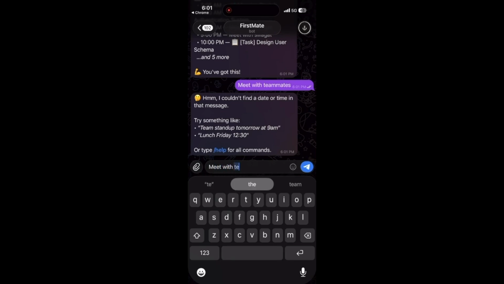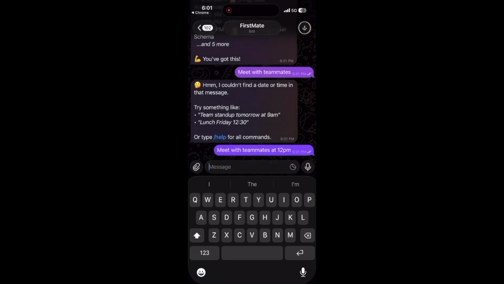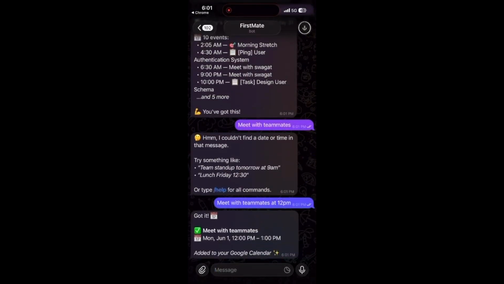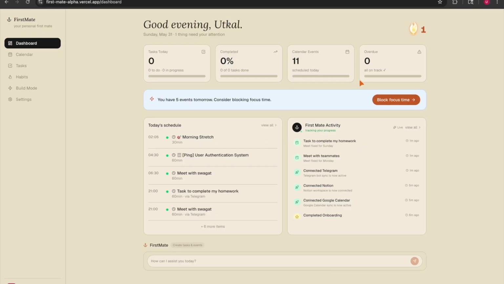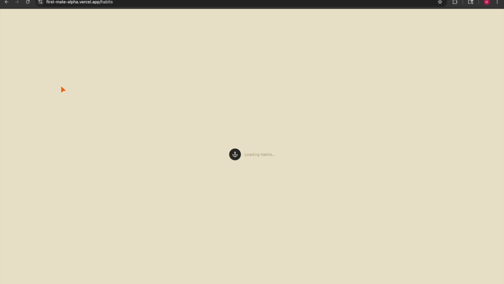And every day at the end of the day, it also gives a brief about how the day went, and helps us plan the next day through the Telegram bot. So we can see that all the Telegram tasks are logged over here. Also, in the calendar it got synced.